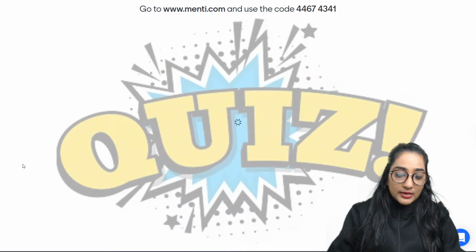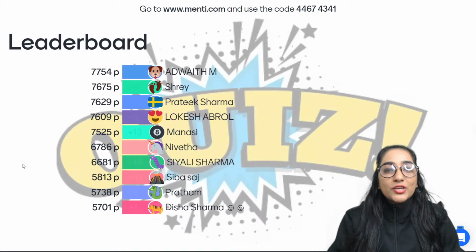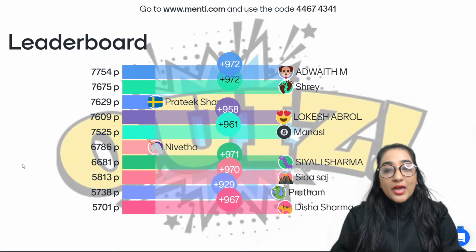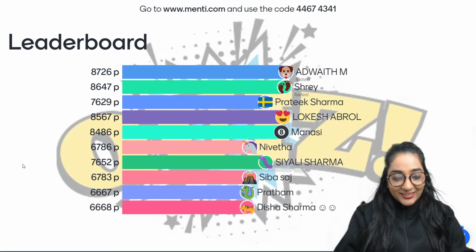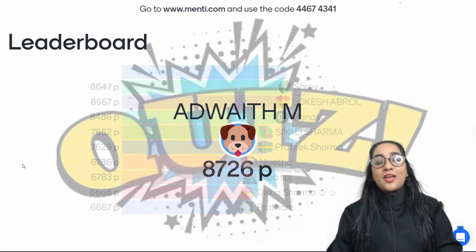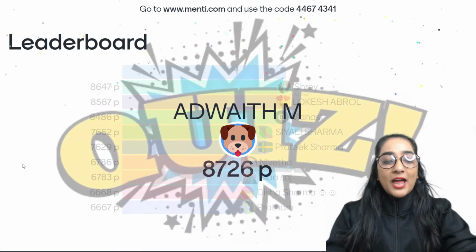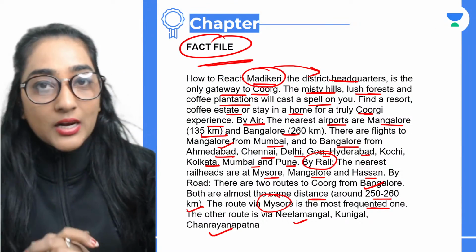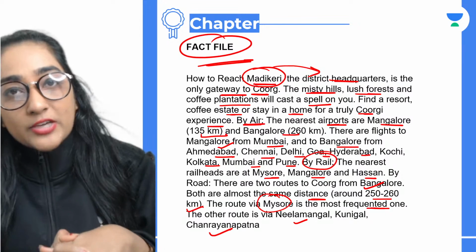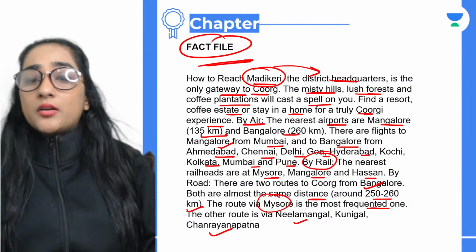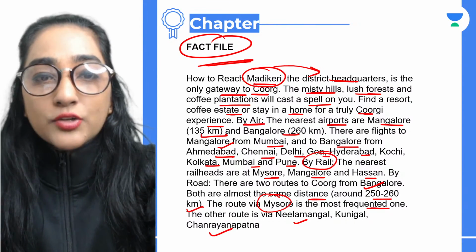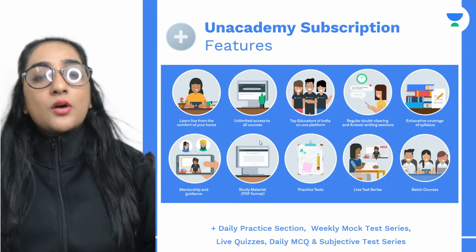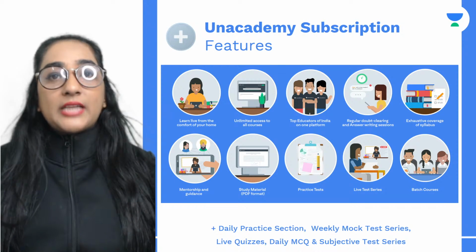Now, let's have a look at the leaderboard, everybody. What does it say? Advait, Shrey, Pratik, Lokesh, Abrul, Mansi, Niveta, Siali, Siba, Pratham, and Disha. Good to see all the good students. Advait, very many congratulations. So, guys, it is really important for all of you to attend all the sessions on a regular basis. Don't miss out anything. Ask me the questions. And like I told you earlier, before coming into the classes, try your level best to read the chapter and then come in, because that really widens your understanding as well.